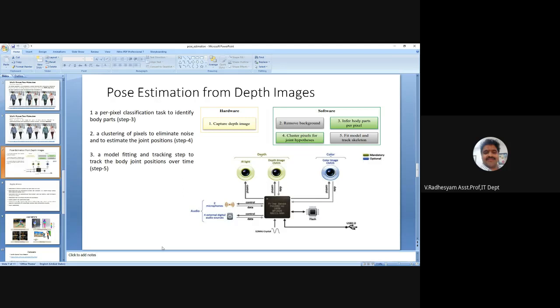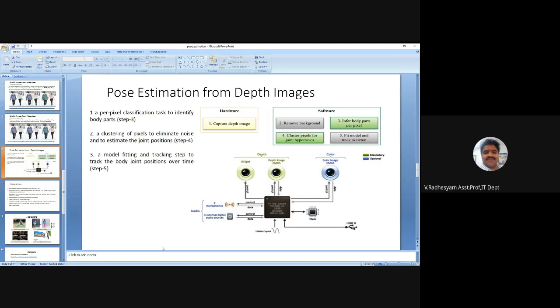Depth in the sense, suppose there are some peculiar images whose depth is to be known, like recently there are some temples with a series of stands. That information can be estimated by using depth, that means the device called Kinect with some sensors.